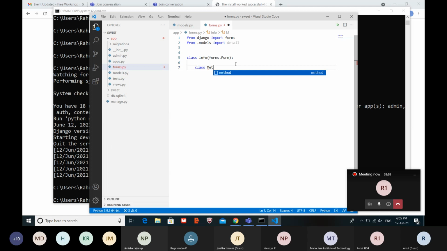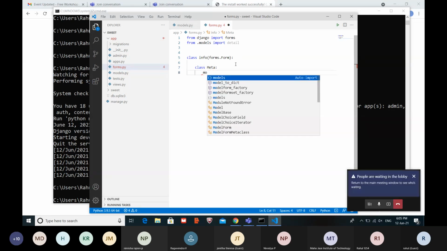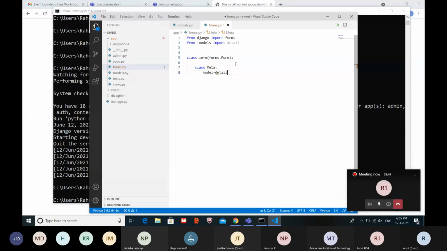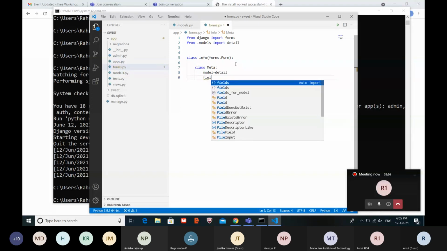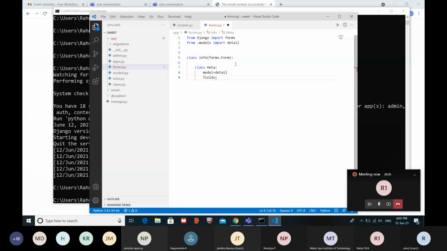Class Model Detail. Just type this. I'm just saving this.